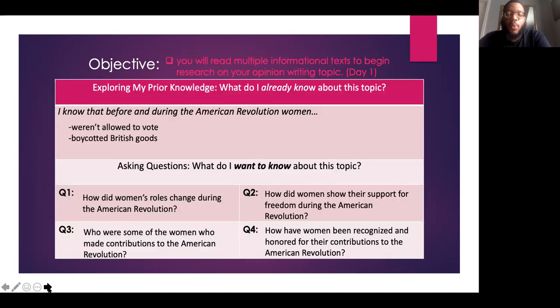So once you create your 4 questions, you'll pause the video here and then you'll go over and read the 2 texts, which are Just Say No and Remember the Ladies, okay? Now, if you would like to, you can go over and watch Miss Rose read aloud both of those texts, okay? But this is the point in the video when you need to pause if you have not read these texts. You're going to create your 4 questions first, read the 2 texts, and then come back before you move on to day 2, all right?